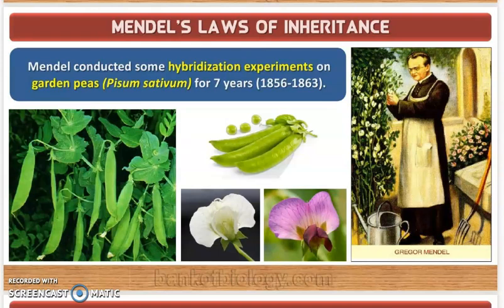Mendel investigated characters in the garden pea plant that were manifested as two opposing characters, that is traits. He used traits which were different from one another. Opposing traits were selected. If it was tall, he selected a plant which was dwarf, and if it was a yellow colored seed, he selected a plant with a green colored seed.